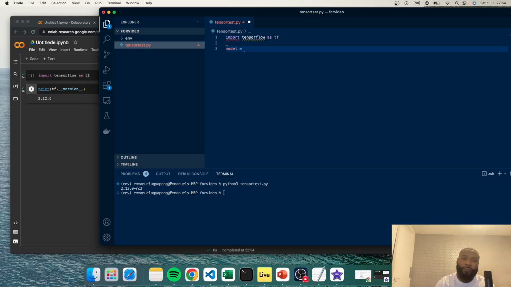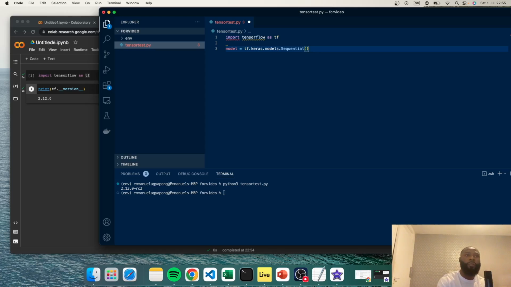Now, what we're going to be using for this particular tutorial is the sequential model, and the way we bring that in will be tf.keras.models, and then you call the Sequential model, and then we serve it as an argument. Now, let me just dive a little bit deeper into sequential.